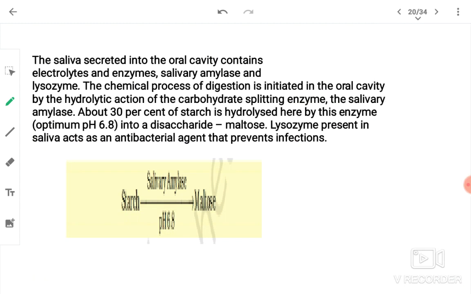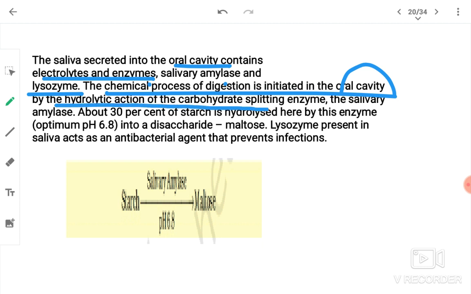Now, the saliva secreted into the oral cavity contains electrolytes and enzymes, salivary amylase and lysozymes. The chemical process of digestion is initiated in the oral cavity by the hydrolytic action of carbohydrate splitting enzymes, the salivary amylase.